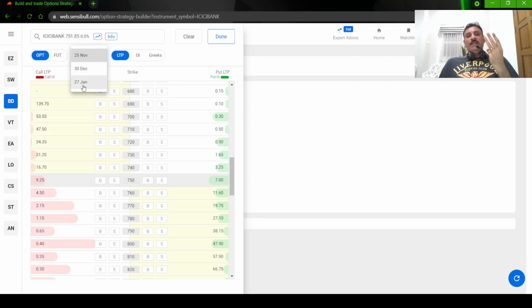So three monthly expiries are available at any point in time for stock futures and options. Index options are available for a much longer time. For Nifty, we have options for December 2022, 2023, 2025, all of these. But for a stock, only three months are available. So let us select the coming month expiry.